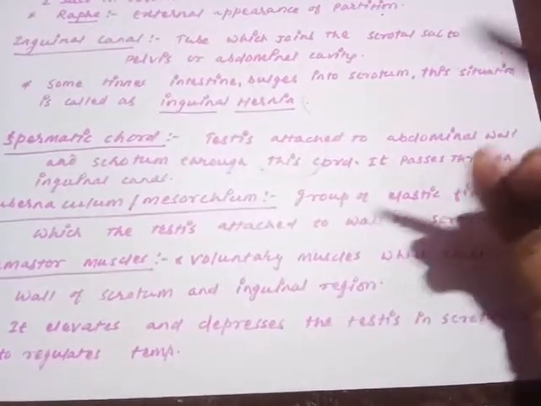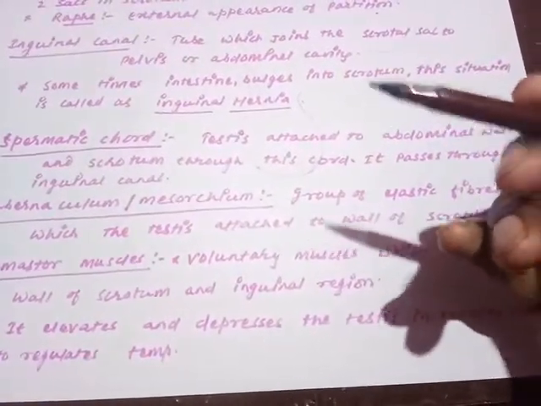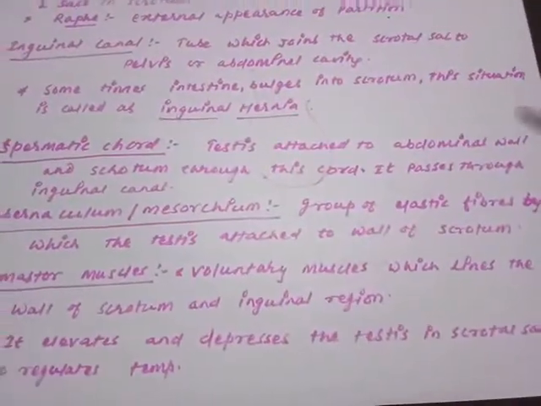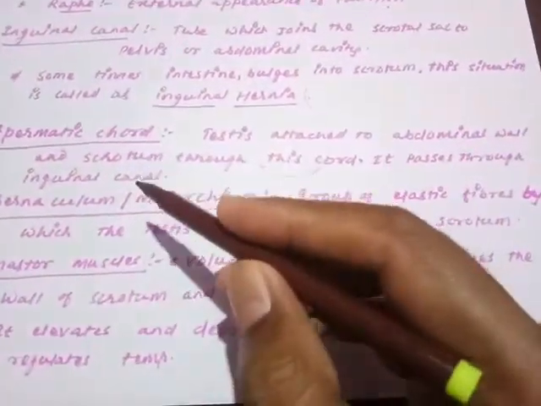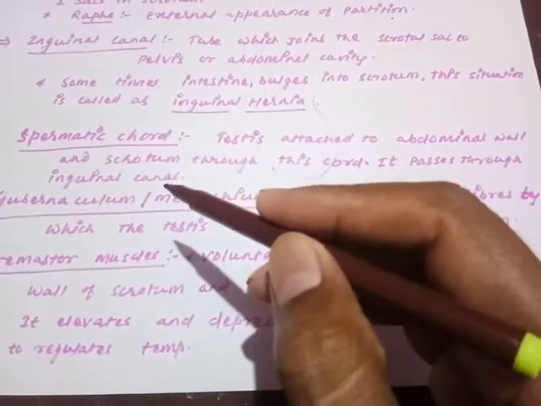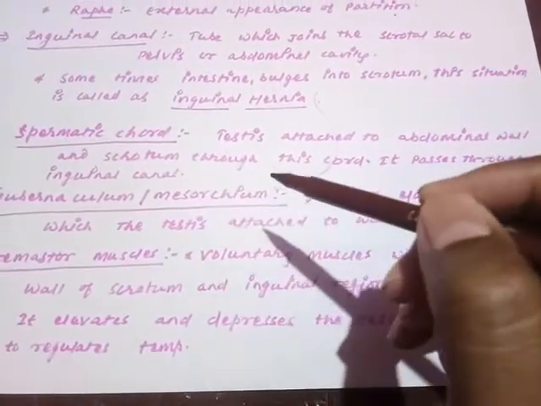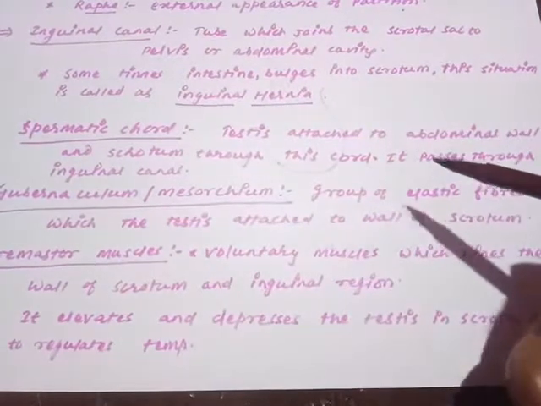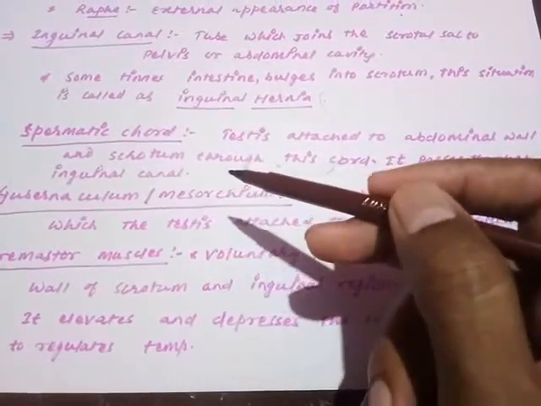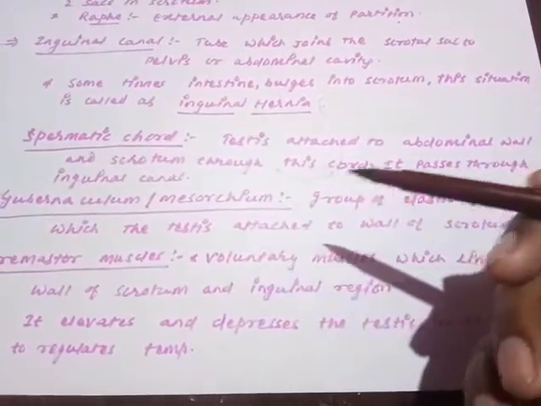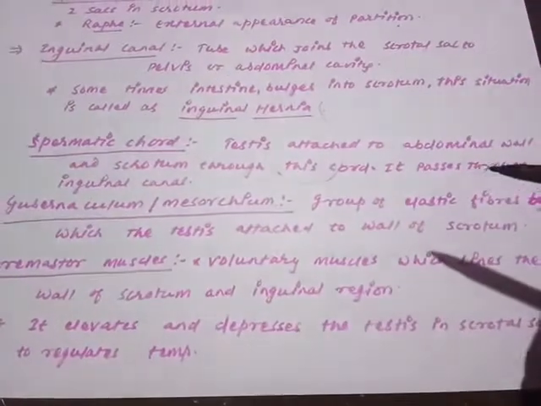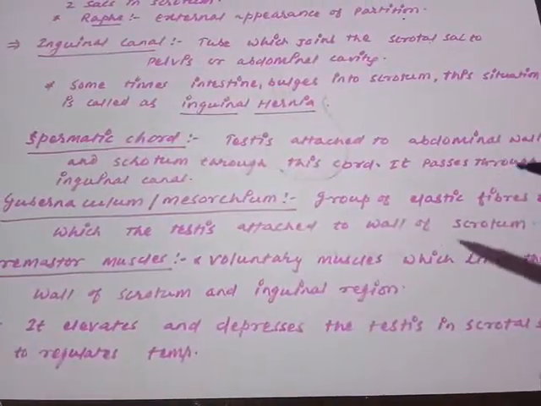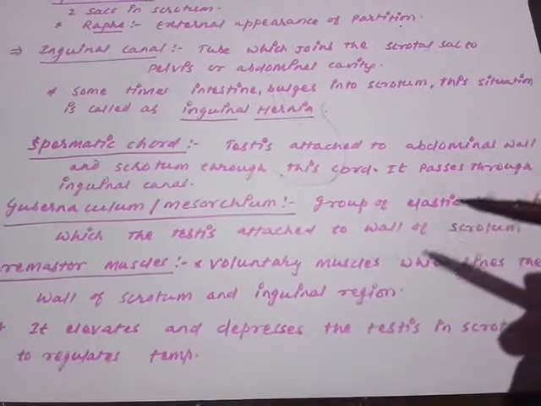Testis is a kind of hanging structure, so that hanging structure is attached on one side to the abdominal wall, and on another side it has to attach to the scrotum. So spermatic cord is the structure by which the testis is attached to the abdominal wall on one side, and on another side to the scrotum. Are you getting my point? And remember, this spermatic cord passes through the inguinal canal.